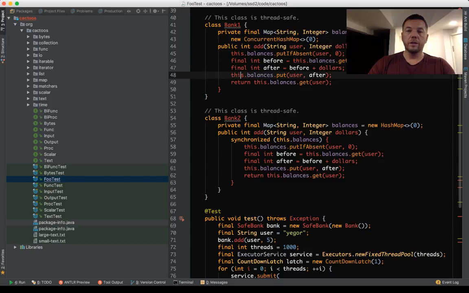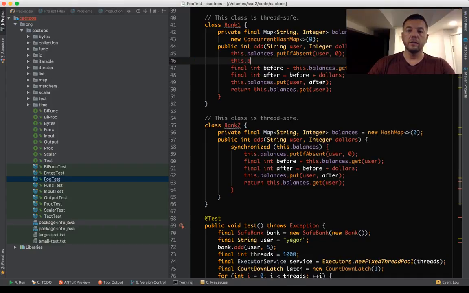I would say concurrent hash map, I would say put if absent, and then I would say this balances compute.